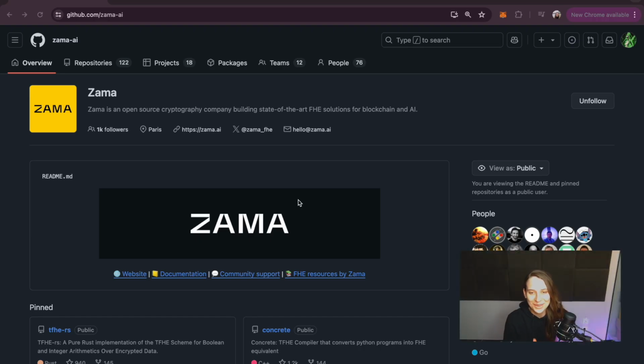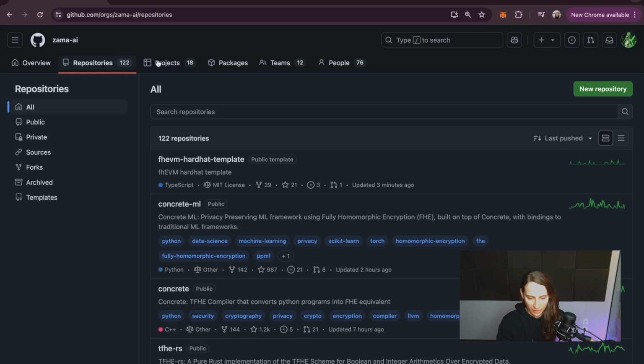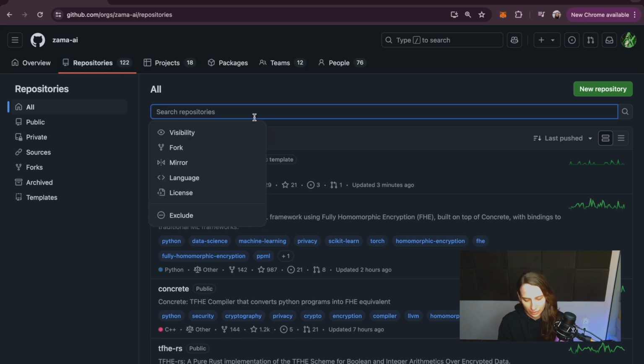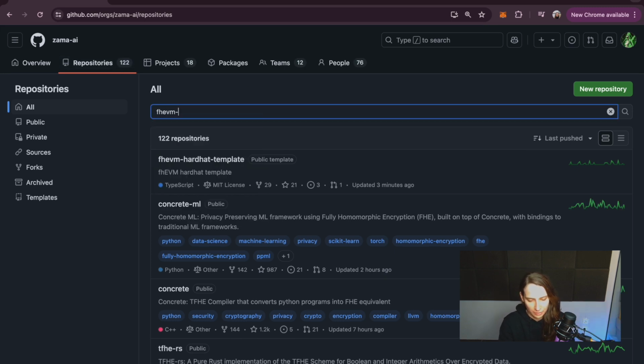All right, let's get into smart contracts. When you're looking for where to get started, just head on to zama.ai, and we're going to search for the fhEVM template.